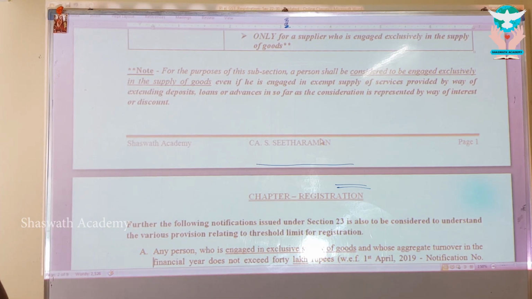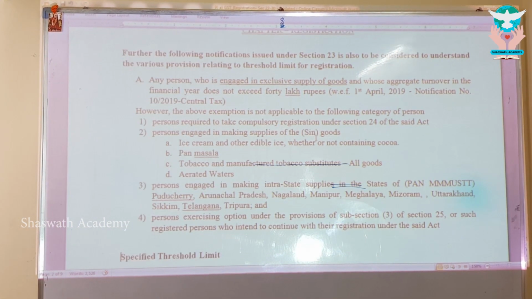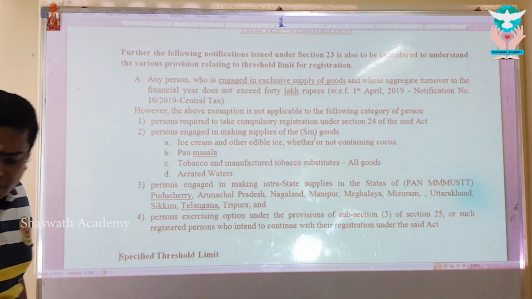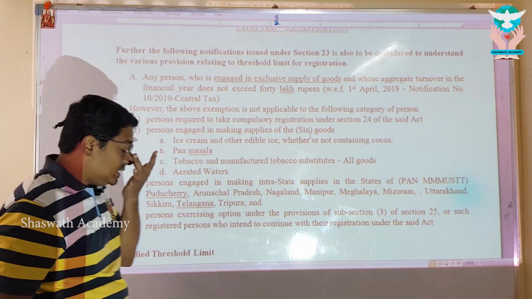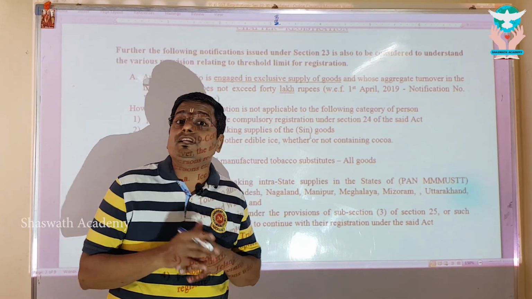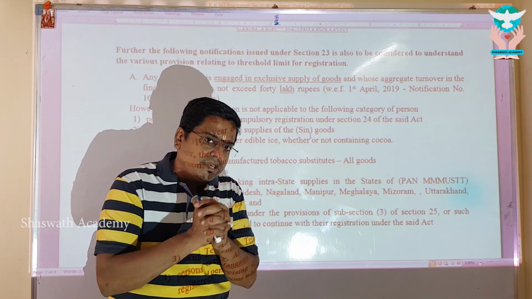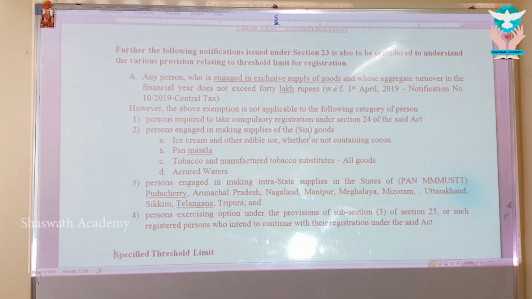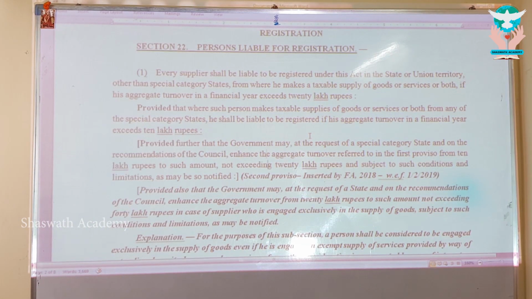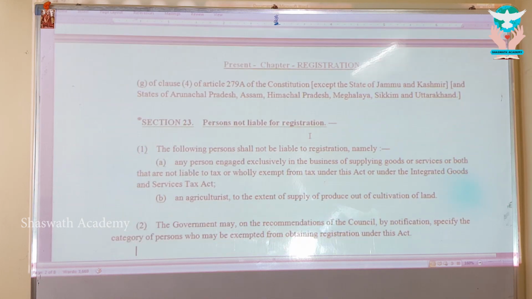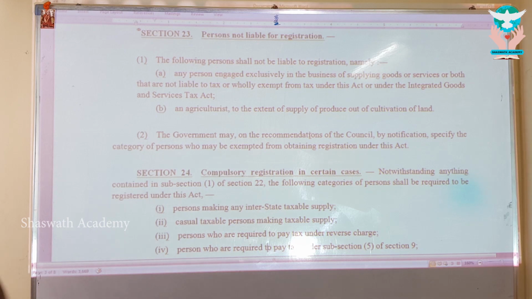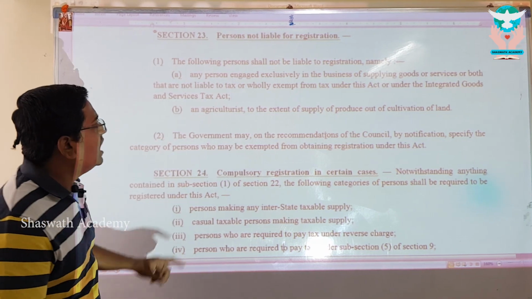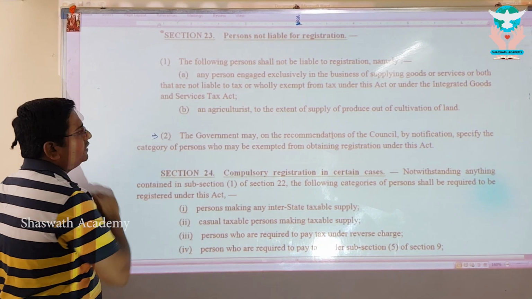Is that anything government has done? Yes. Government has already implemented this by drawing the power given under section 23, where exemption for the same is granted. My dear, harmonious construction is required. You cannot learn section 22, 24, 23 in an isolated manner. You have to learn all those things together. Wherever relevant, we have to add the things. Now, first let us go to section 23 and understand they have the power to grant exemption. Now, please come to section 23. Here we go, my dear. Have a look at section 23. Person not liable for registration. The following persons shall not be liable for registration, in which I want you to have a look at subsection 2.